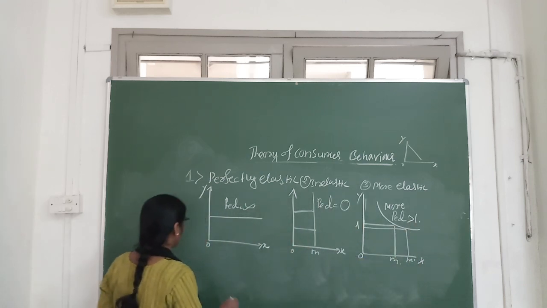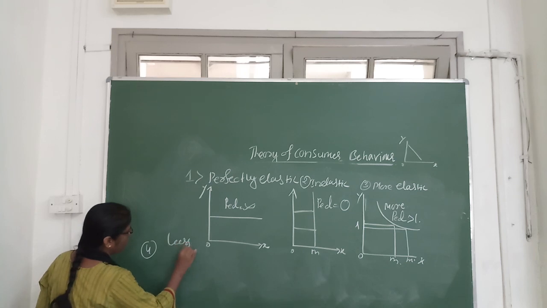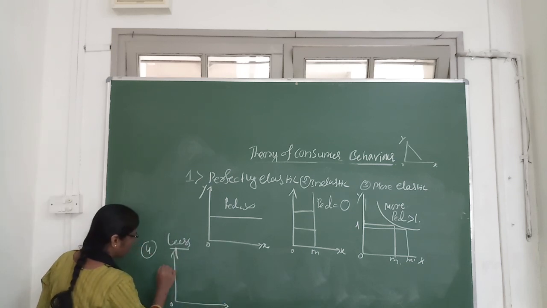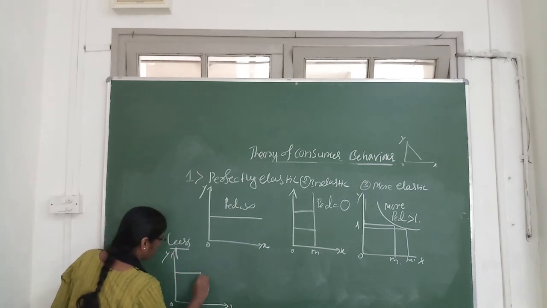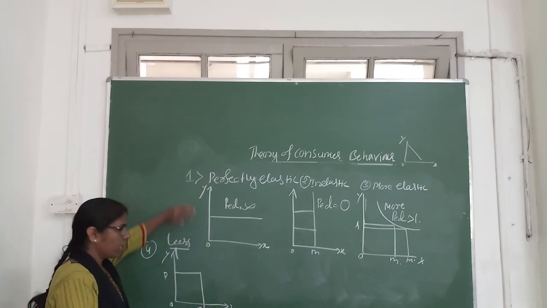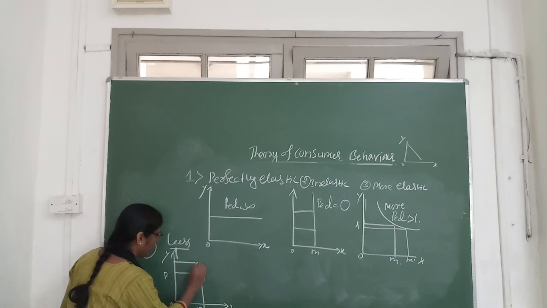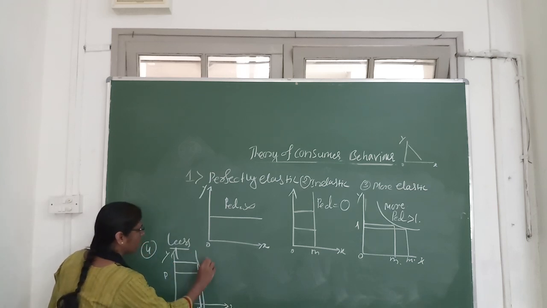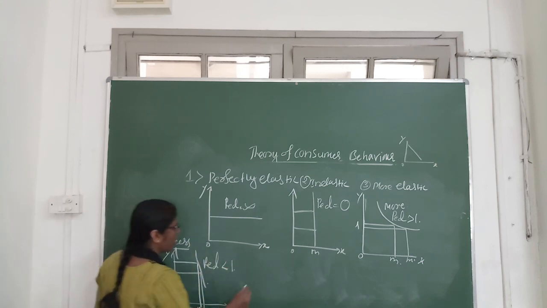And come to the fourth one, less elastic demand. This is OY and this is OX. So this is the original price and this is the original demand. Big change in price and small change in demand. So price elasticity of demand is less than 1, it is stiffer.